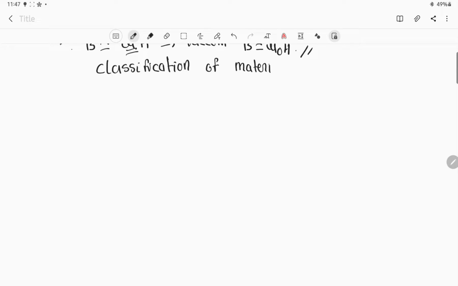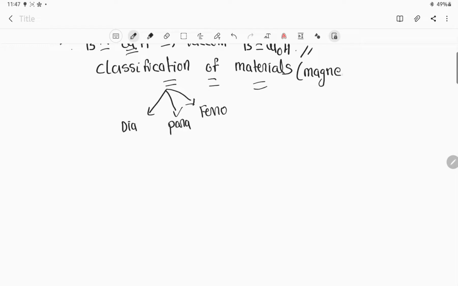When we talk about classification of materials, these materials have been classified into different categories. Those categories are nothing but diamagnetic, paramagnetic, and ferromagnetic materials. Classification of materials in this sense means magnetic materials.